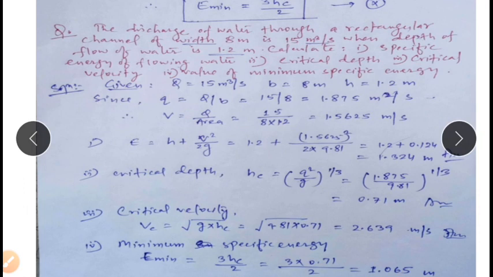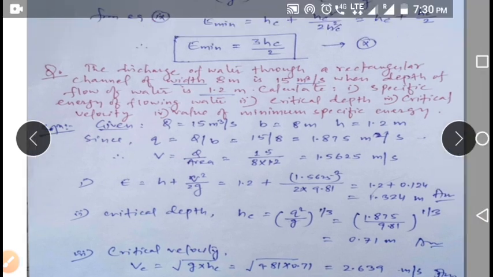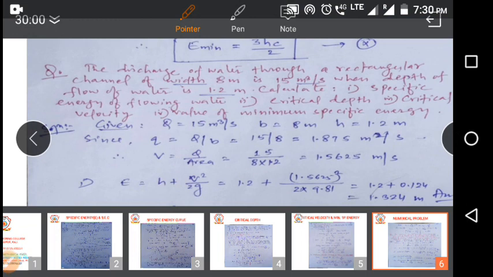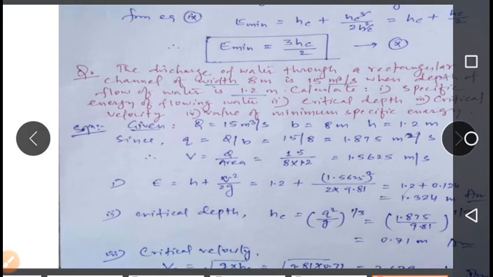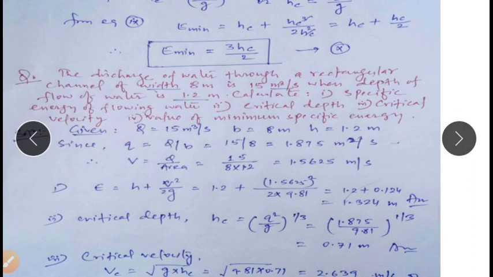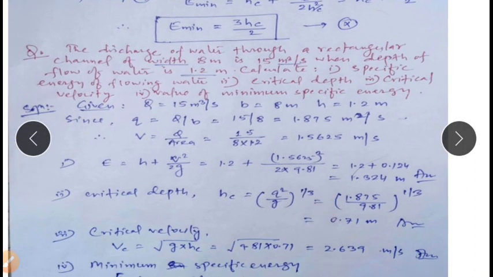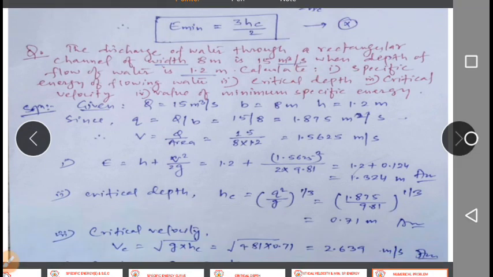The question is saying that the discharge of water through a rectangular channel of width 8 meter is 15 meter cube per second when depth of flow of water is 1.2 meter. Now we have to calculate specific energy, critical depth, critical velocity, and value of minimum specific energy.